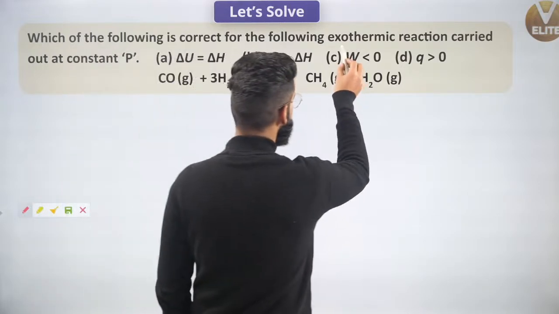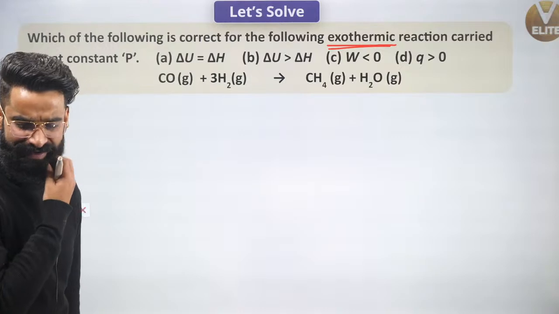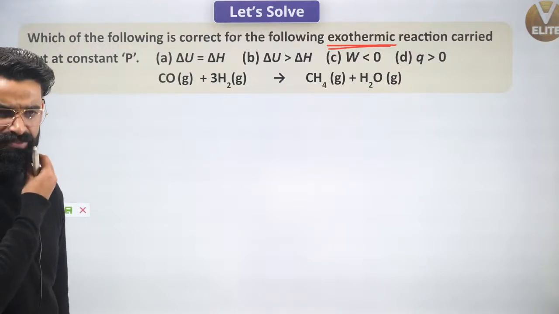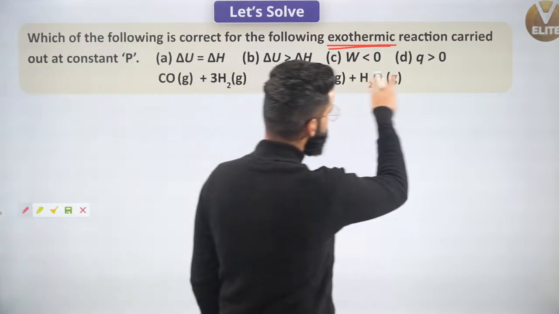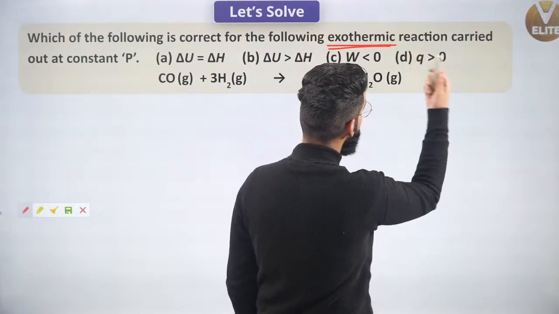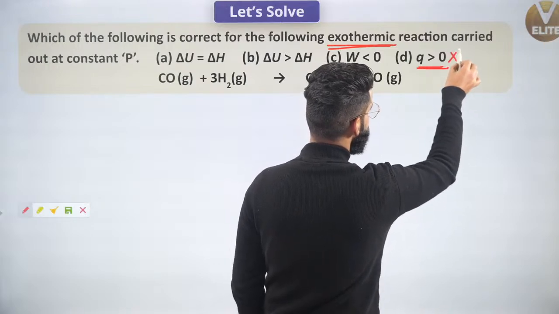It is mentioned in the question that the reaction is exothermic. If the reaction is exothermic, that means heat will be released by the system. And whenever heat is released by the system, Q value is taken to be negative. But over here, one of the options says Q value is greater than 0. But we know the process is exothermic, so Q value must be negative. So this cannot be correct. This is wrong.